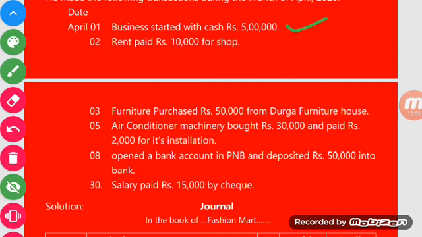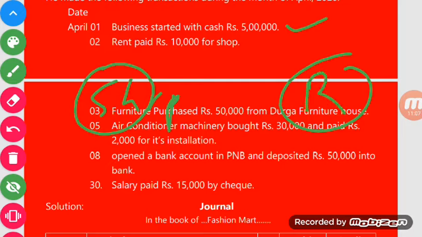business and businessman are two different persons. Point to be noted, for example, this is your business or shop, and this is Mr. Rock. Rock is an individual person who operates his business. So here the business is different as well as the businessman is different. The transactions are always recorded for the business, not for the businessman.